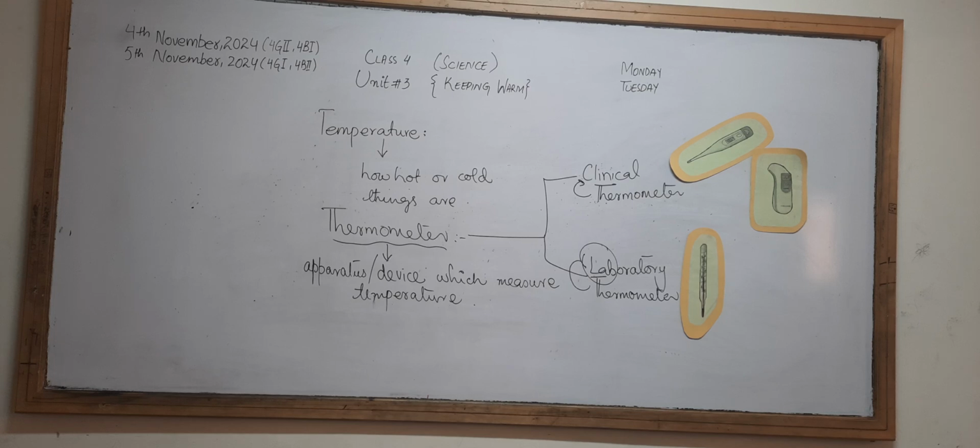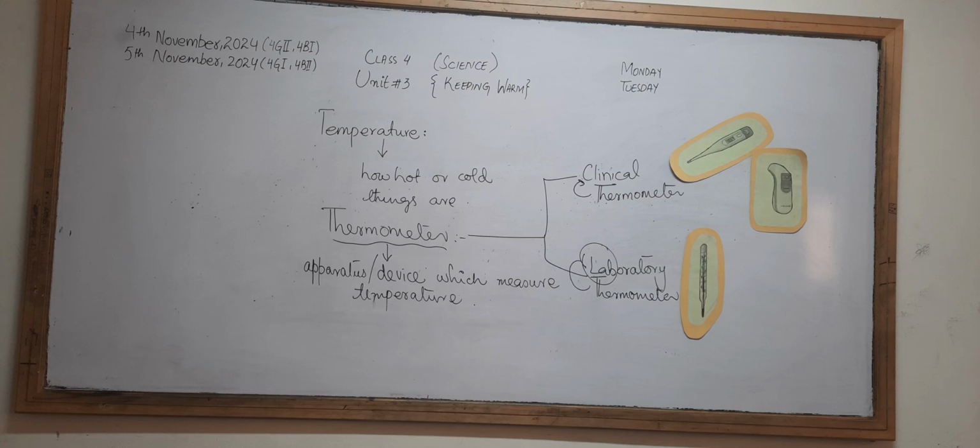If we talk about clinical thermometers, they are the thermometers that are used in clinics and can measure the temperature of your body. There are different types. One is the mercury thermometer, which has mercury liquid in it, and when we put it in our mouth or armpit, the mercury will rise if our body is warm.